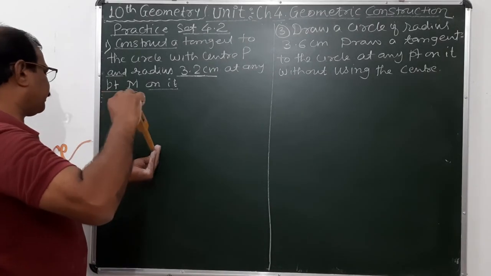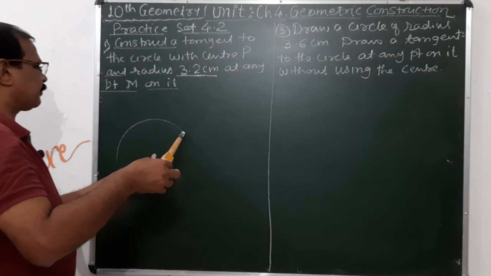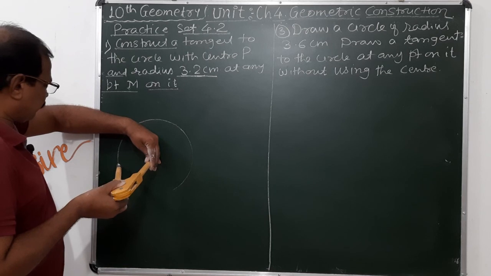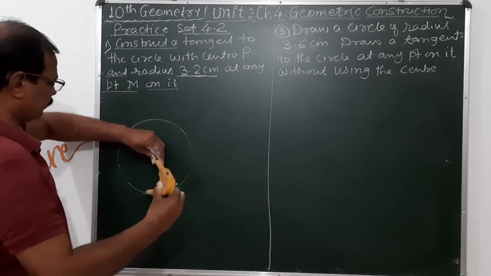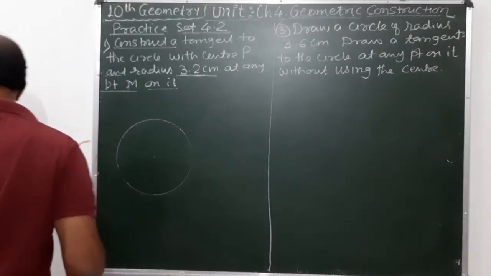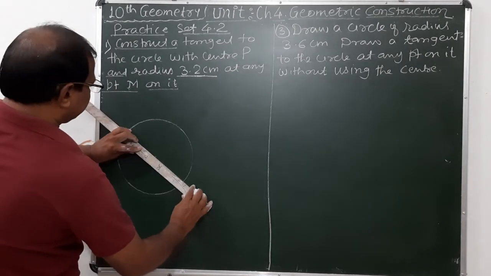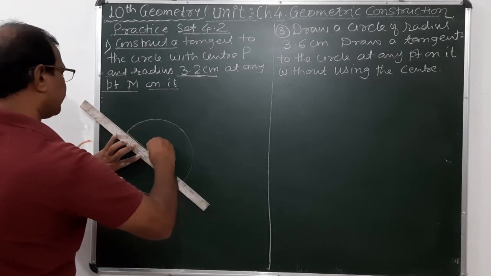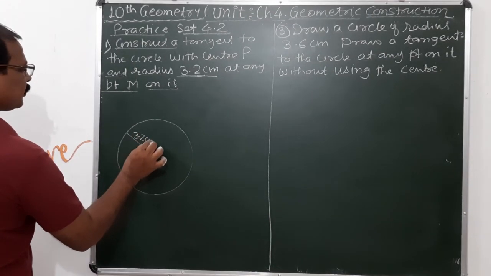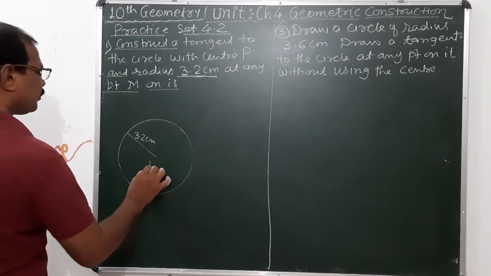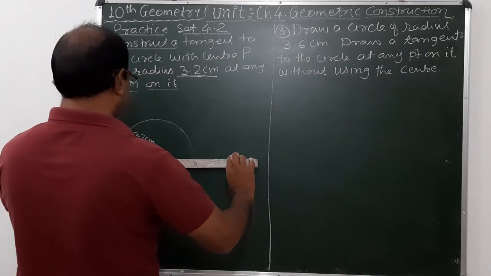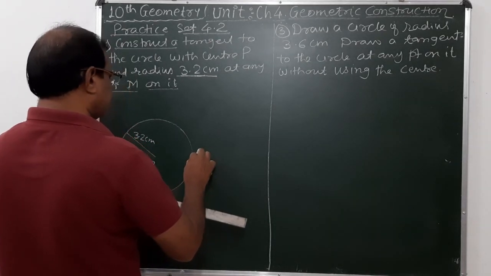First draw the circle having radius 3.2 centimeter. So this is the radius. P is the center of the circle. Suppose I take the point M on the circle. Here is a point M.